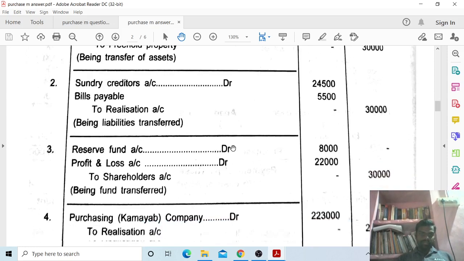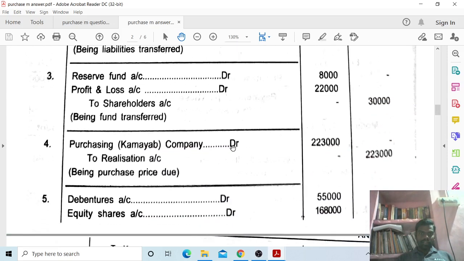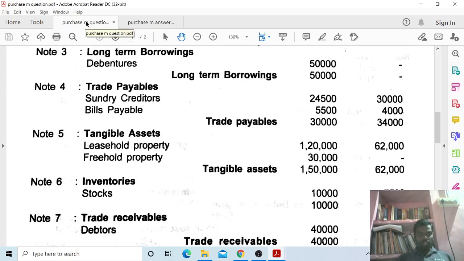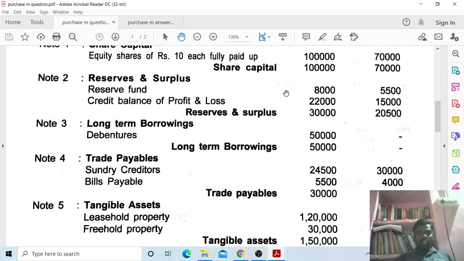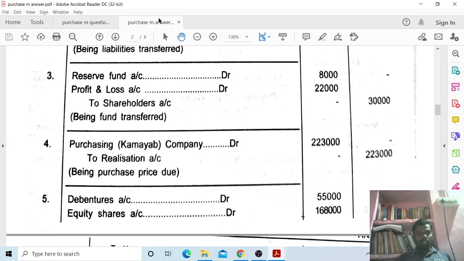Next, reserve fund account debit 8,000 and profit and loss account debit 22,000. You have to take reserve fund account, note number 2. So reserve fund account 8,000 and credit balance of profit and loss account 22,000, total 30,000, to shareholders account 30,000, being fund transferred.